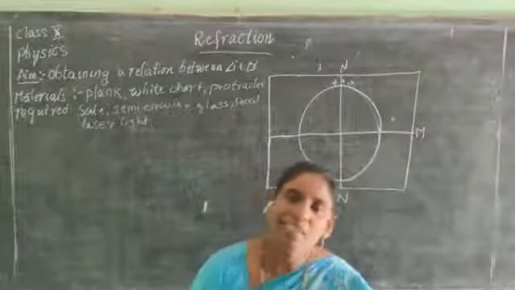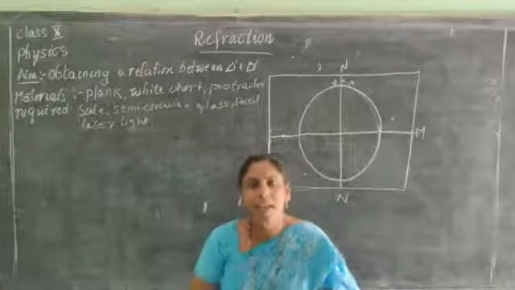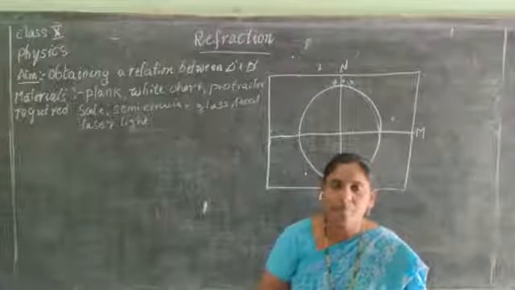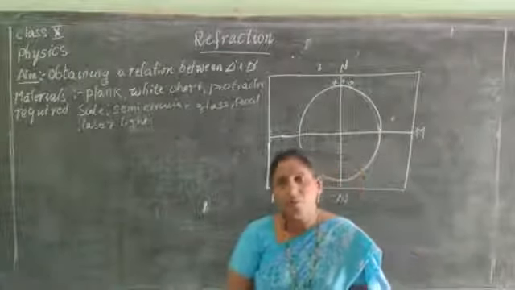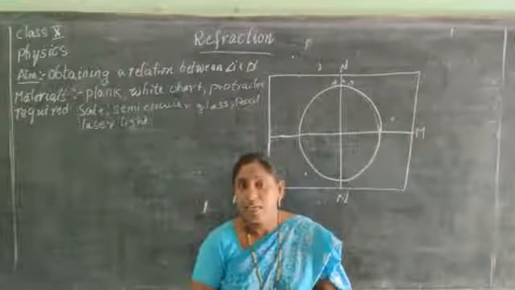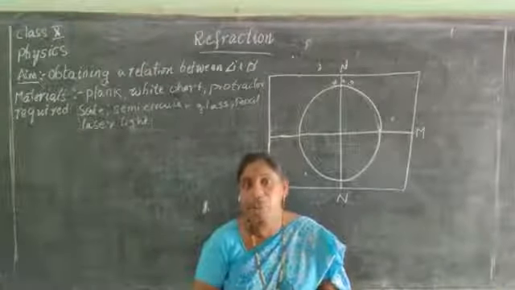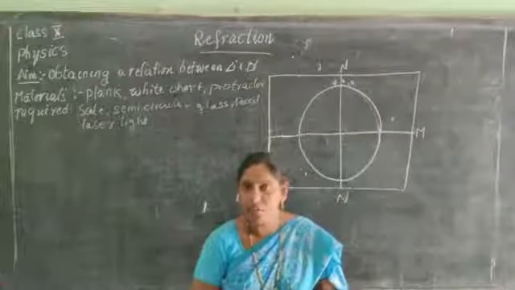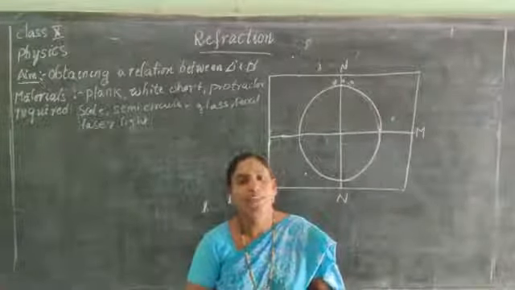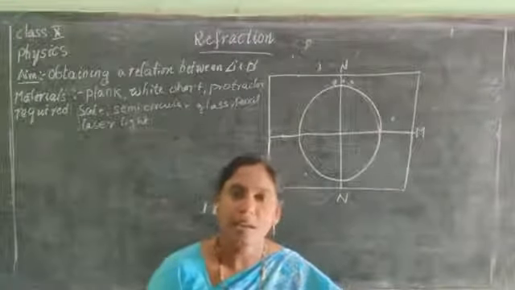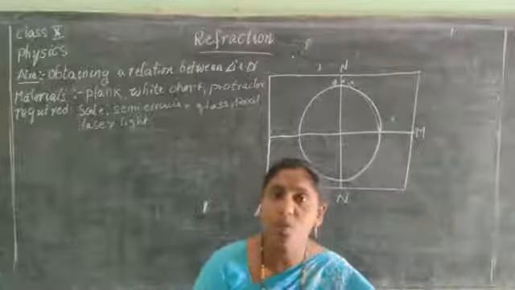And we have already seen when a light enters from rarer medium to denser medium, the light ray bends towards the normal. When a light ray enters from rarer medium to denser medium, the light ray bends towards the normal.